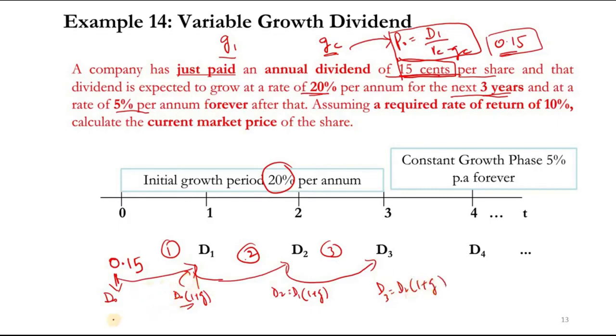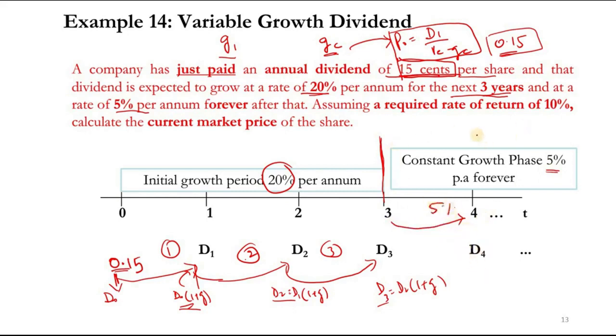Currently it is 0.15 and it will grow for the first year, second year and third year. After 3 years the growth rate is 5%, so for the next period the growth rate would be 5% instead of 20%.